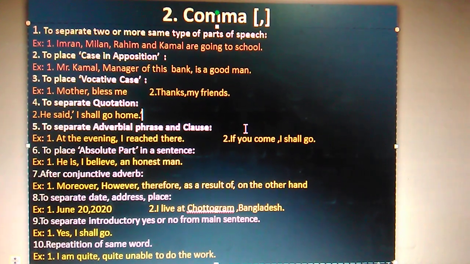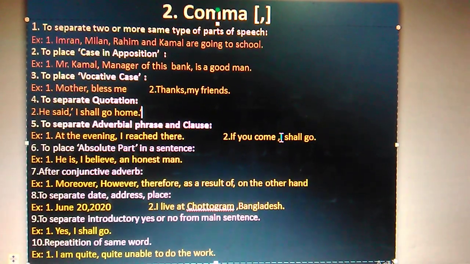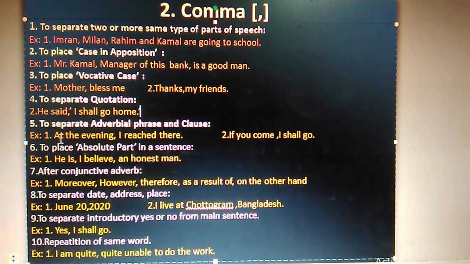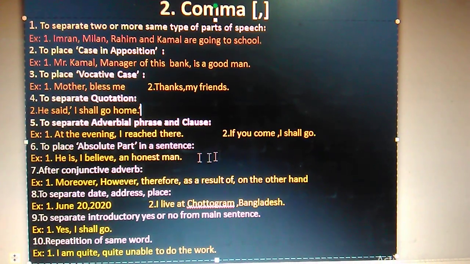This part is called the adverbial clause. So here it is the adverbial clause. So after the adverbial clause, you will put a comma, and after the adverbial phrases, at the evening, in the morning, you must put a comma. To place an absolute word in a sentence.